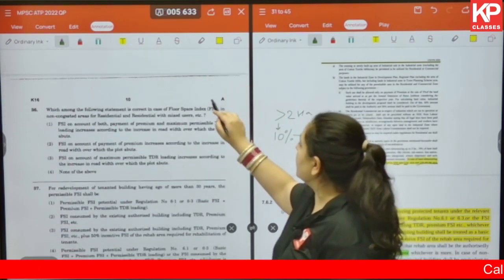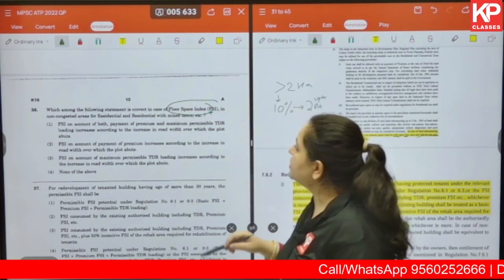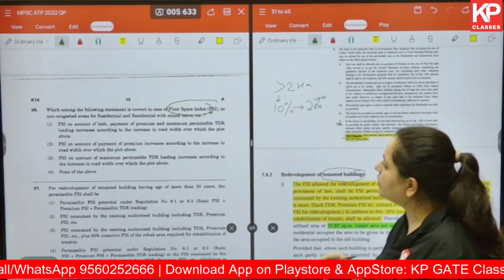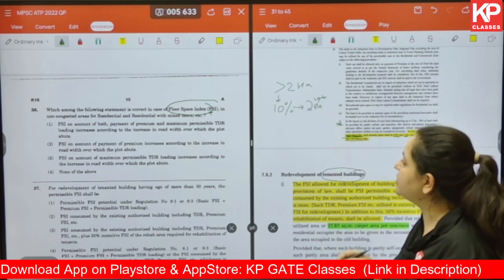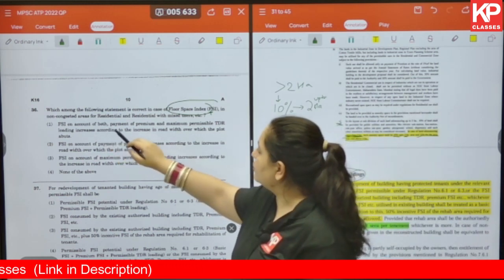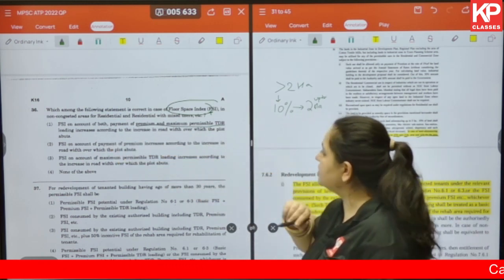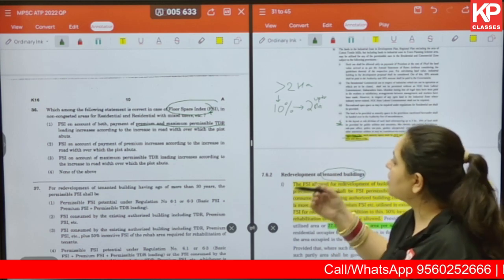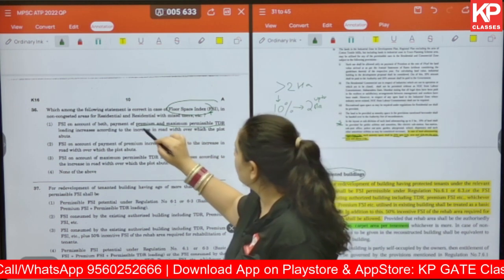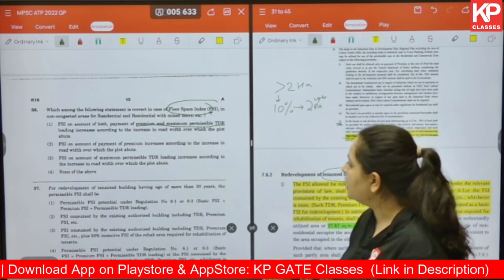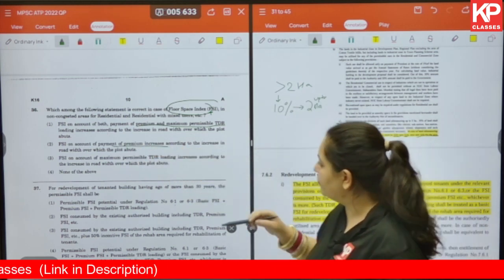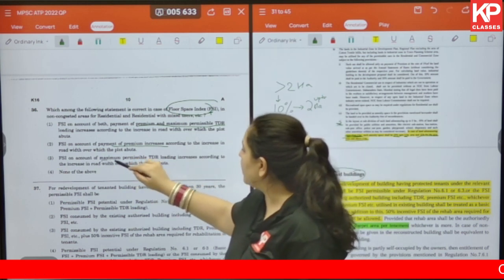Okay, now this is regarding the FSI. Let's read the question. Which of the following statement is correct in case of floor space index in non-congested areas for residential and residential with mixed users, etc. Let's read the options. FSI on account of both payment of premium and maximum permissible TDR loading increases according to the increase in road width over which the plot abuts. Okay, so we are talking about both premium and maximum permissible TDR. On account of payment of premium, FSI increases according to increase in road width over which the plot abuts, or is it the maximum permissible TDR?